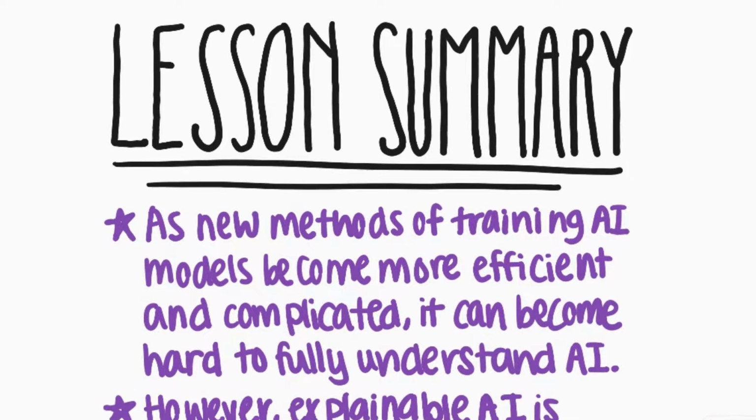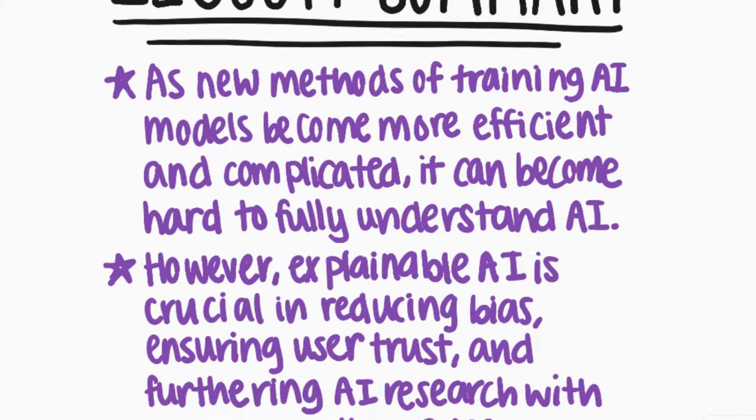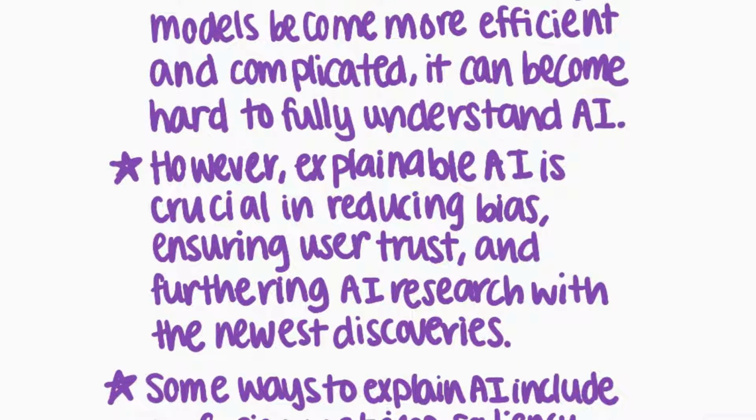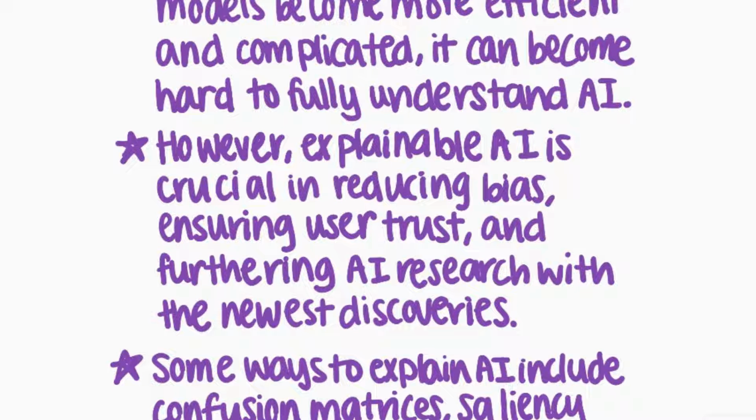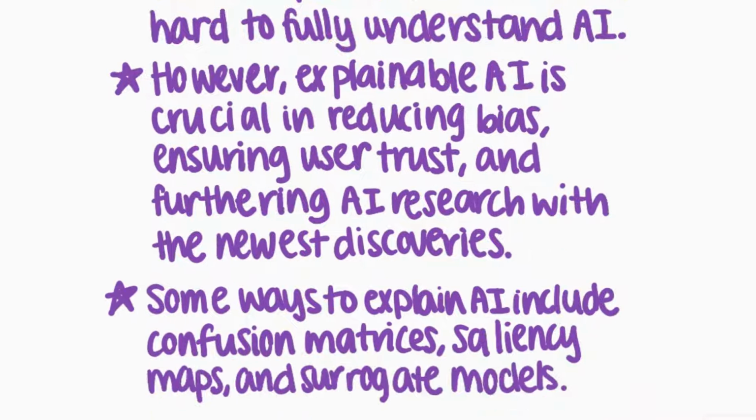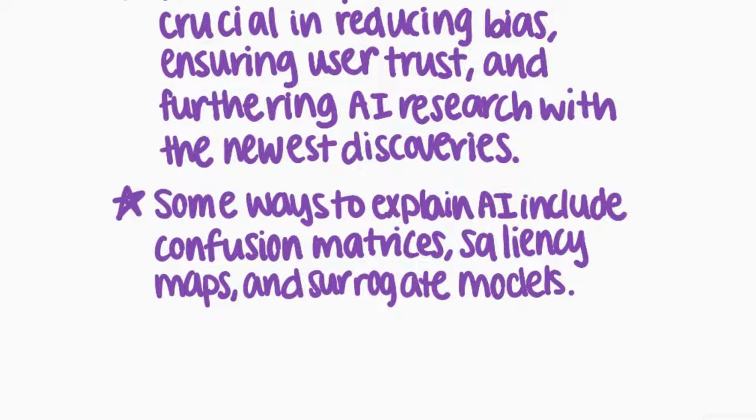Okay, so we covered a lot in this video. Let's go ahead and summarize it all up. So as new methods of training AI models become more efficient and complicated, it can become hard to fully understand AI. However, explainable AI is crucial in reducing bias, ensuring user trust, and furthering AI research with the newest discoveries. And some ways to explain AI include confusion matrices, saliency maps, and surrogate models. And we're definitely trying to develop even better technology so that we can truly understand what our AI is thinking.